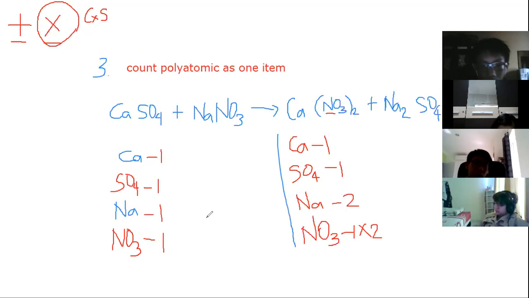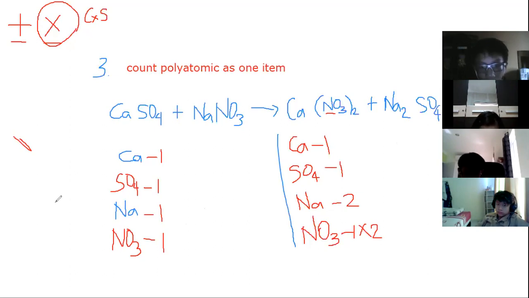So which part do we need to touch to make something different? At the reactant or at the product? In this side or in this side? Left or right? Left side. Okay, at the left side, because all at the left side are 1. So we cannot subtract, right? What we need is just addition or multiplication.